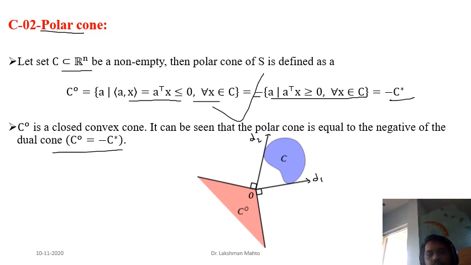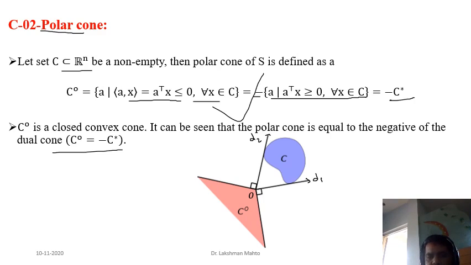Now in order to construct the polar cone, all the processes are similar to whatever I discussed with the dual cone. That means find all the possible directions in such a way that c would be in the negative half-space, not in the positive half-space. I am trying to draw here the extreme directions of the polar cone.